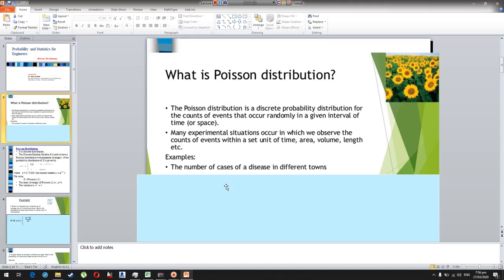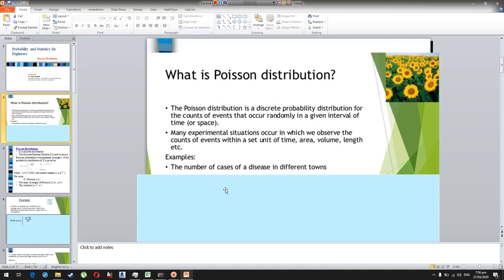So what is the probability of 5 students entering a class in 5 minutes? What is the probability of 4 or 5 vehicles arriving in 1 minute at a toll collection plaza? For all these we have to use the Poisson distribution.